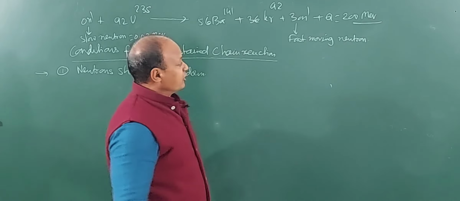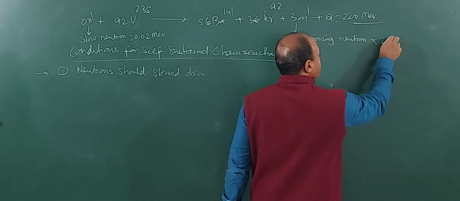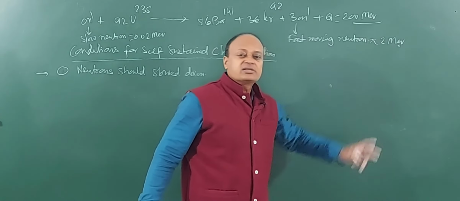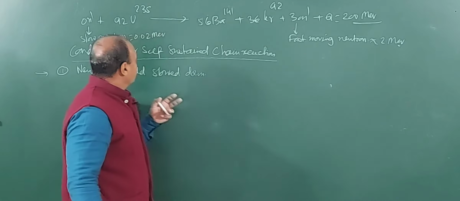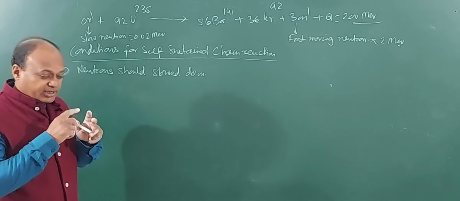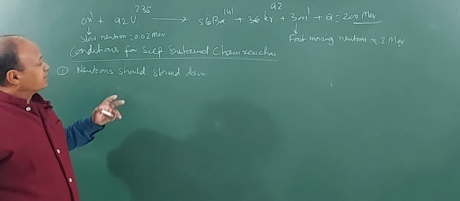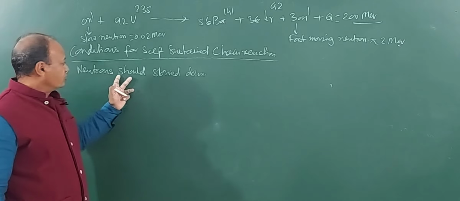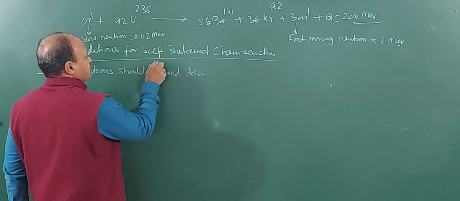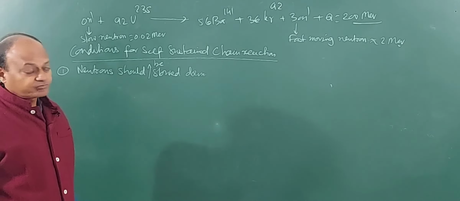And this fast moving neutron has energy of the order of 2 million electron volt. So you can see this is about 100 times more energetic than what I require. So what will I do? If I want the reaction to proceed on its own, then I will make sure that I slow down the neutrons. The neutrons should be slowed down. So how will you slow down the neutrons?